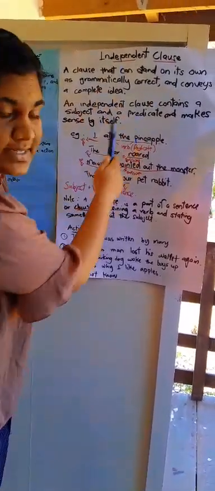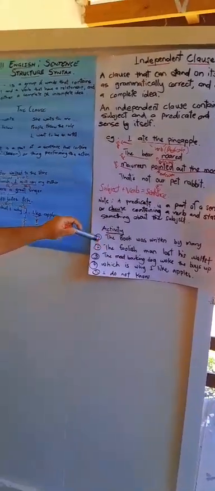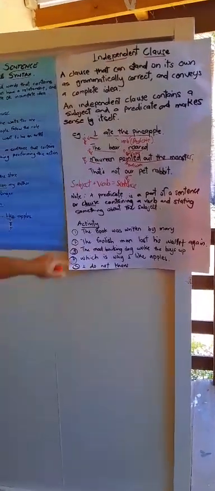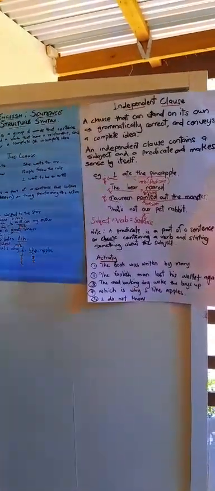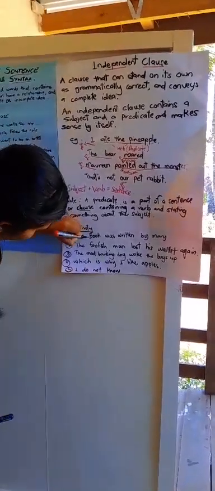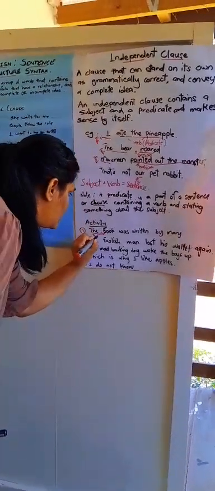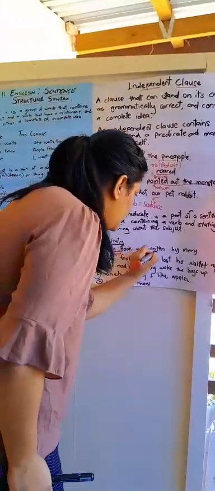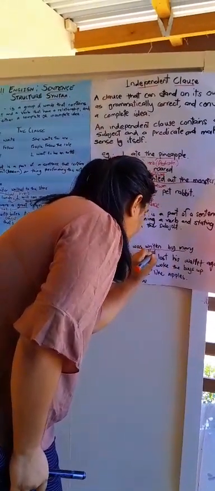An independent sentence. Activity. We will do the first two activities together and the rest you will do on your own. The book was written by Mary. The book is the subject. Was written by Mary is the predicate.